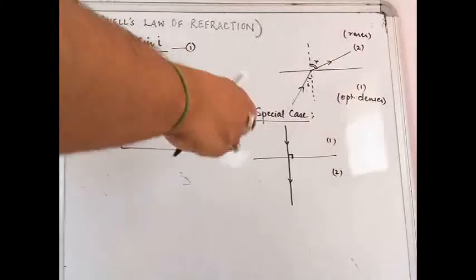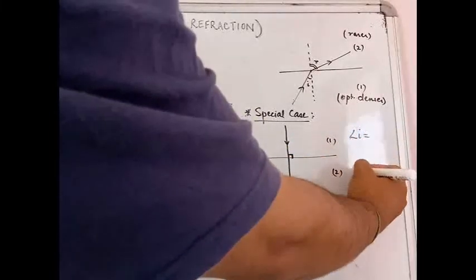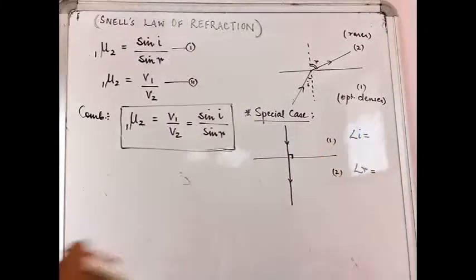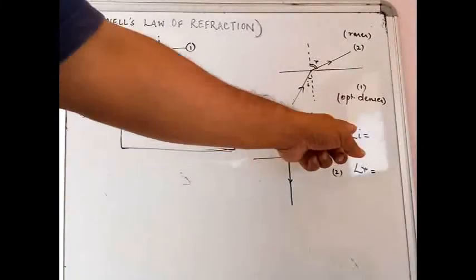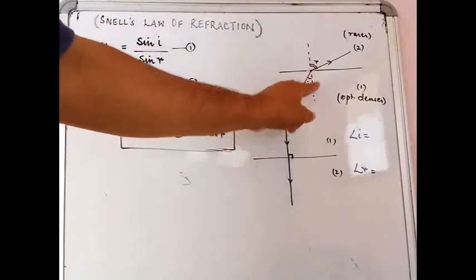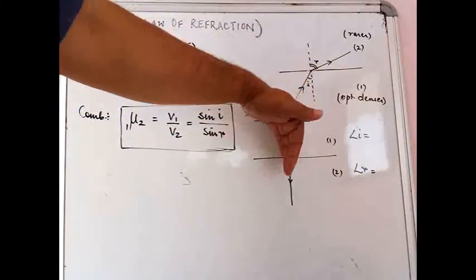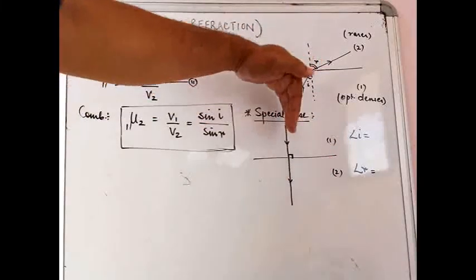So now in this particular case, if somebody asks you what will be your angle I and what will be your angle R, what will your answer be? Angle I, please remember, is the angle between the incident ray and the normal. So here the incident ray is this. If you draw the normal, it will also be drawn exactly on top of that.